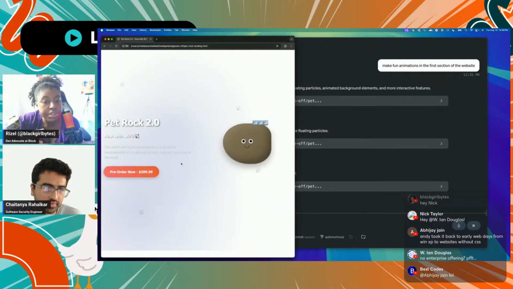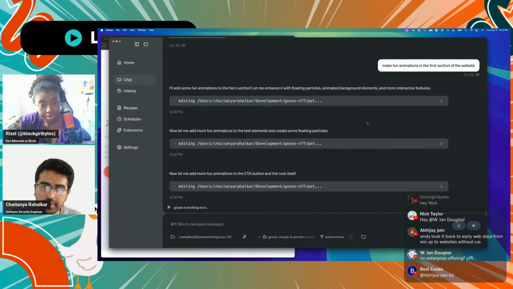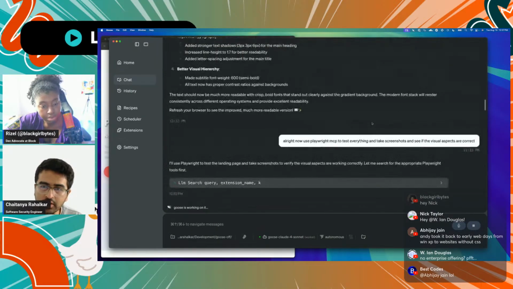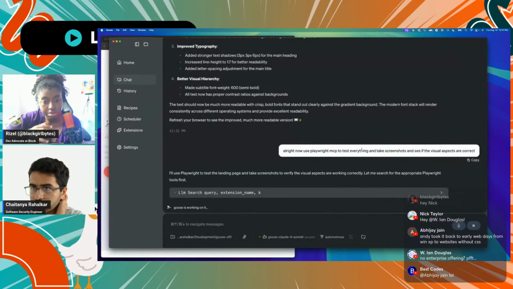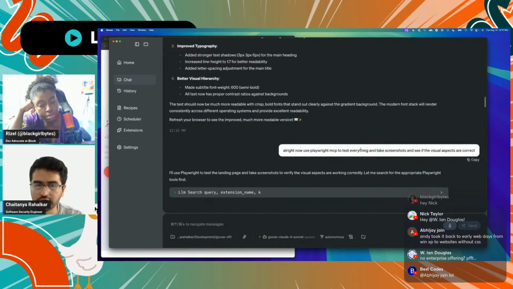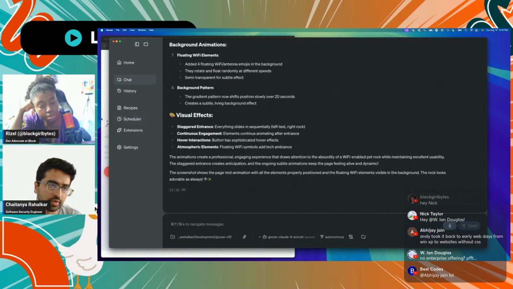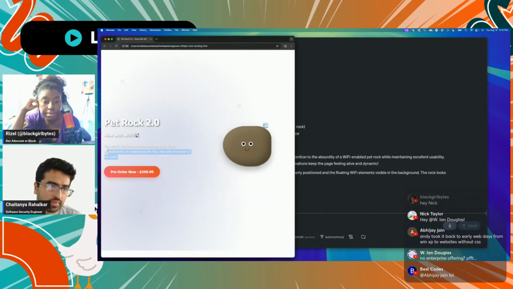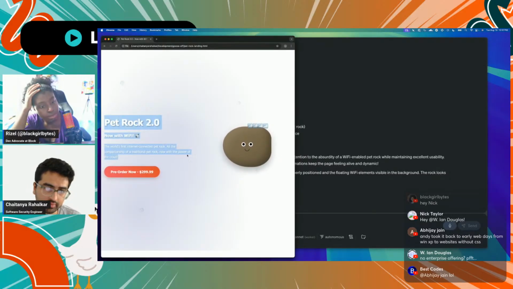I think I never even thought of that, that it creates something that it didn't expect or intend to. Yeah, to give you an example, as you see, in our first iteration the font was not legible, right? We were not able to see this. So instead of taking a screenshot by myself, I can just tell the model to take a screenshot and have the model fix it by itself.